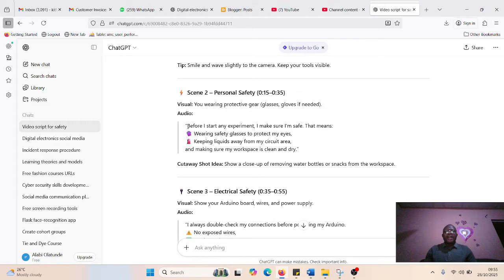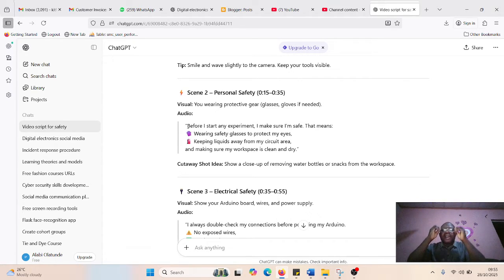That means wearing glasses on my eyes, keeping liquid away from my circuit. Then you demonstrate that. Then I'm making sure my workspace is clean. You'll be demonstrating the cleaning of your environment. So that is what is meant by personal safety. When you speak to this, there must be actions, you carrying out those things you are talking about, not that you'll be speaking and then you are not taking action.